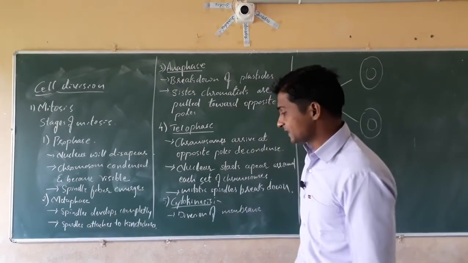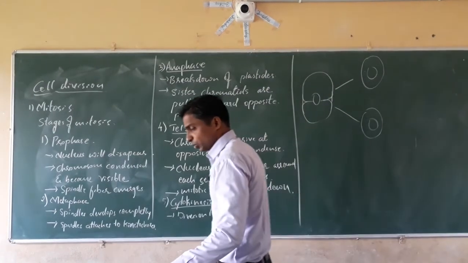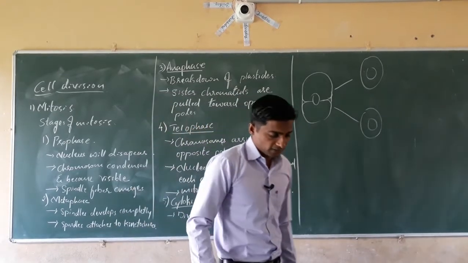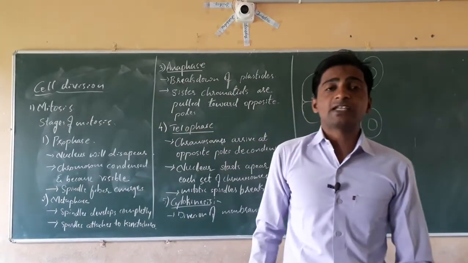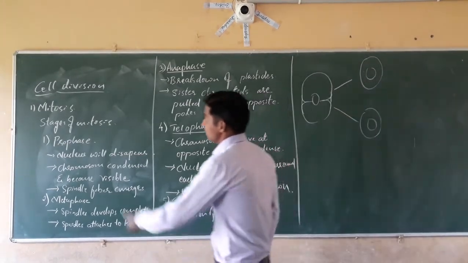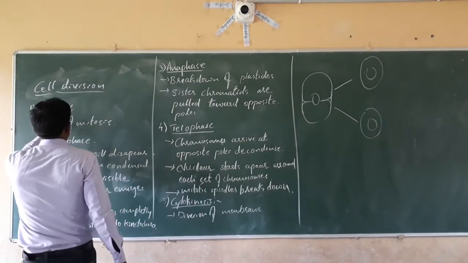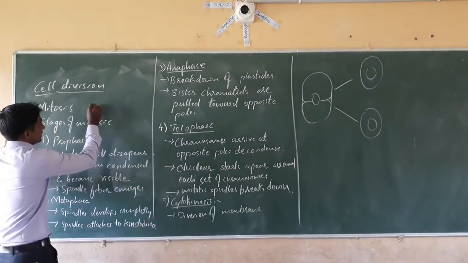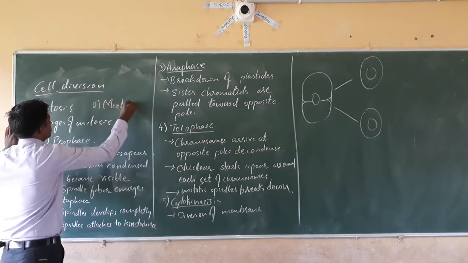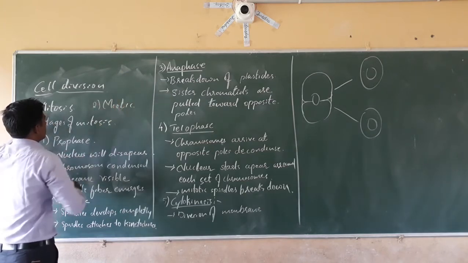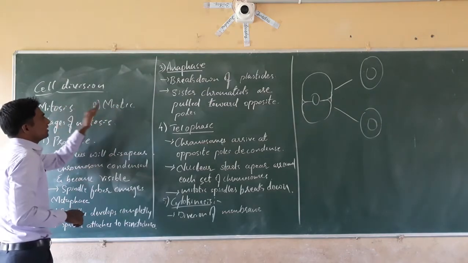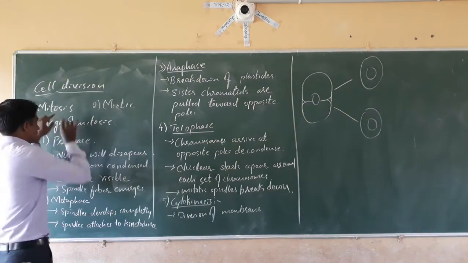Isn't it? Next, dear students, there are two types of cell division. Your textbook has mentioned that there are two types of cell division. The first one is mitotic cell division, or mitosis. The second one is meiotic cell division, or meiosis.